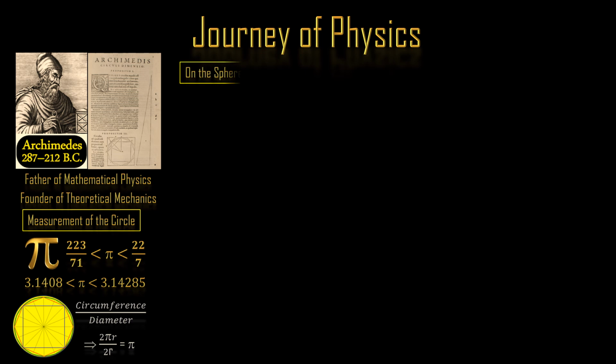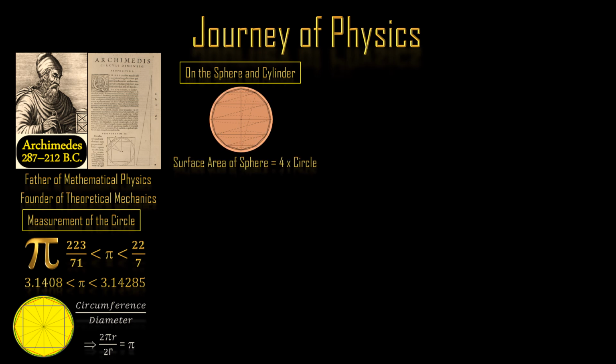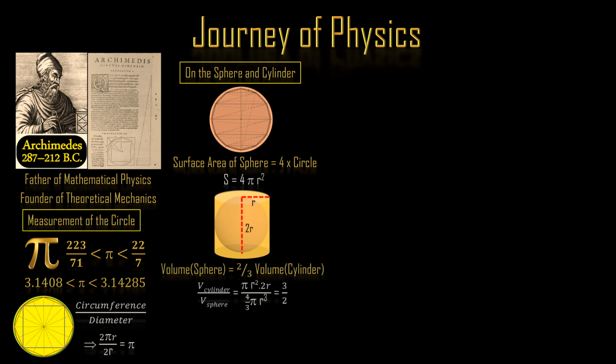In another treatise, On the Sphere and Cylinder, he proves the surface area of any sphere of radius r is 4 times that of its greatest circle. In modern notation, S equals 4 pi r squared, and the volume of a sphere is 2/3 that of the cylinder in which it is inscribed. This is the same for surface area.